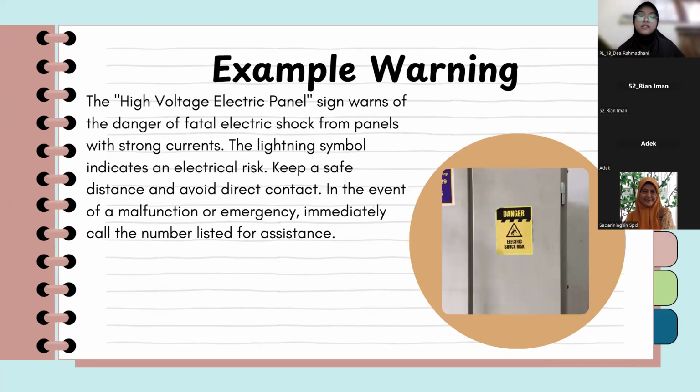The second example of warning is the high voltage electric panel sign. It warns of the danger of fatal electric shock from panels with strong current. The lightning symbol indicates electrical risk. Keep a safe distance and avoid direct contact. In the event of a malfunction or emergency, call the number listed for assistance.